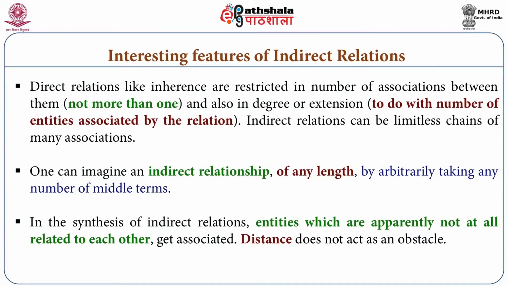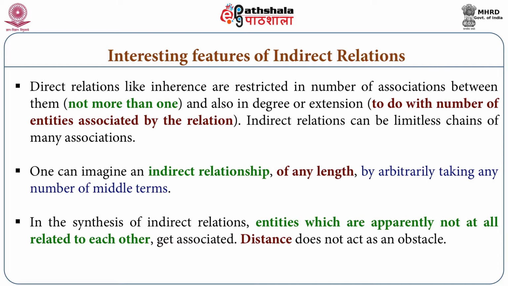So all these relations are possible, and in this way no distance can be any obstacle, and we can observe that two things which are situated very far away from each other can also have an indirect relationship.